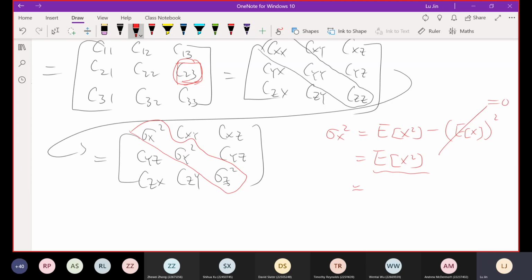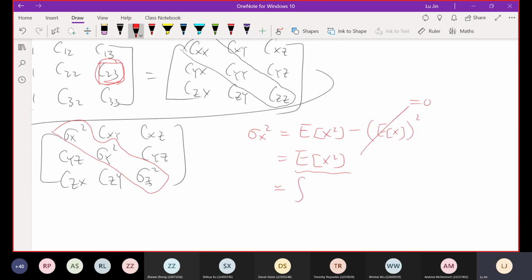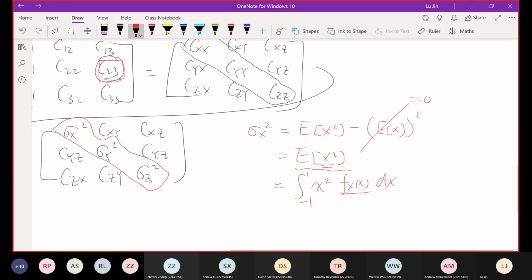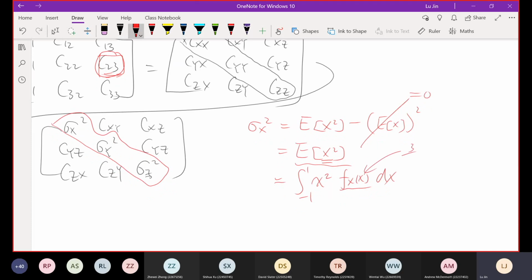E[X squared] is the expectation of X squared. Using the formula of the expectation calculation, we get the integration of whatever you have. So you've got X squared here, then multiply by the PDF of X, f_X(x) dx, which should be from negative infinity to positive infinity. But for this question, because X is within the ball, it's from -1 to 1. And this PDF of X, we have known, is 3/4 (1 minus x squared).